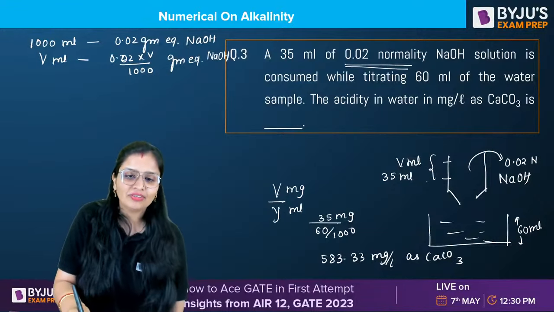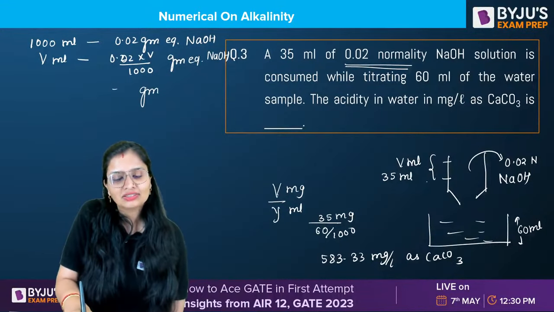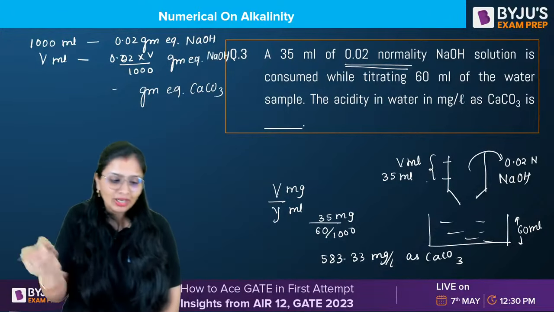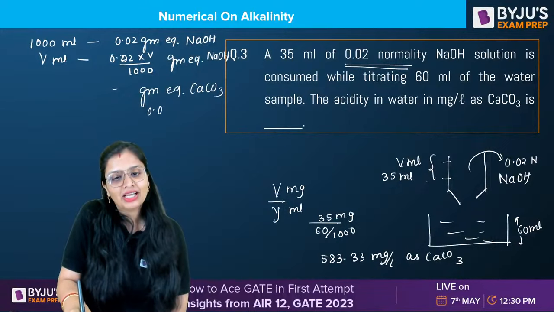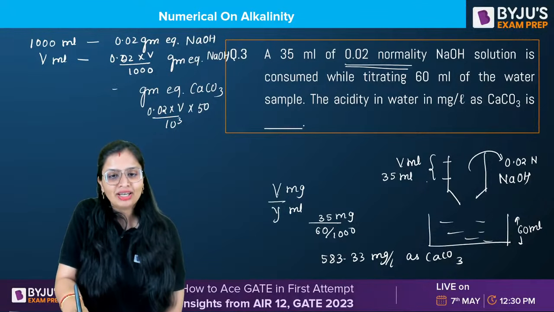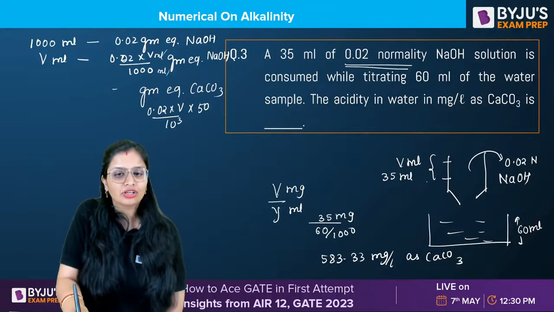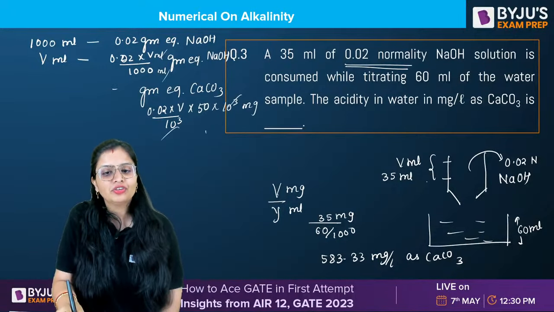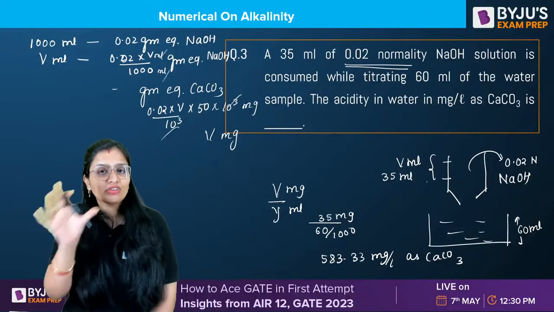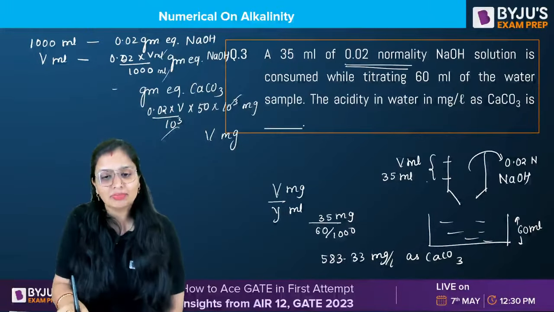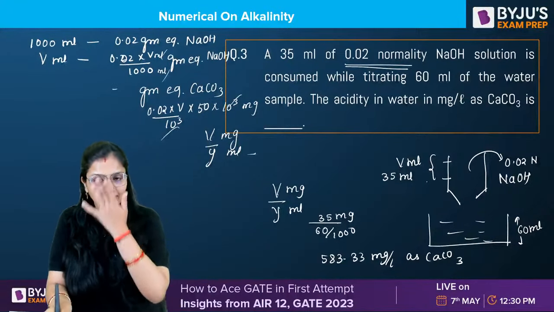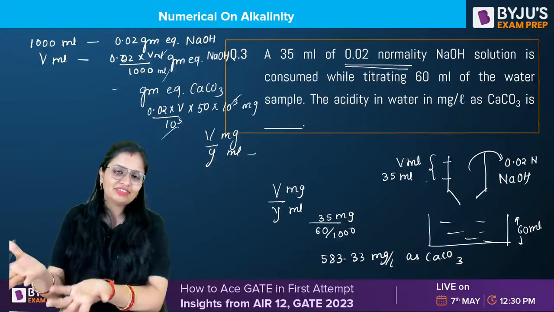So these many gram equivalents of NaOH will be equal to these many gram equivalents of calcium carbonate. If you want to remove this equivalent, you multiply by the equivalent weight of calcium carbonate, as we studied yesterday, which is 50. ml and ml is already gone. Now if you want to convert gram into milligram, multiply by 10 raised to power 3 milligram. So from here you get V milligram. This much titrant was used in how much water sample? Y ml. That's it. Instead of V ml, you take 35 ml. You will get 35 by 60, which I have done.